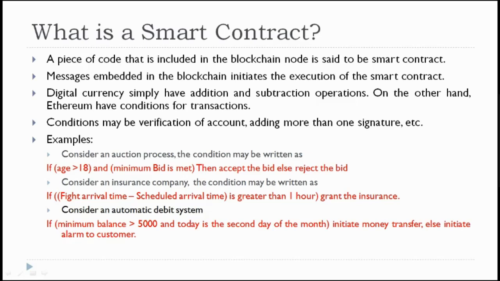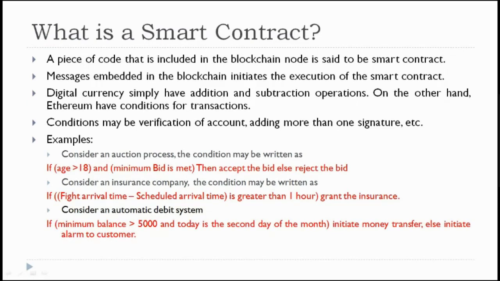Messages embedded in the blockchain initiate the execution of the smart contract. Digital currency simply has addition and subtraction operations. On the other hand, Ethereum has conditions for transactions. If you look at